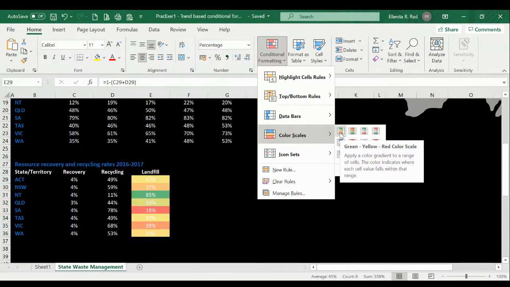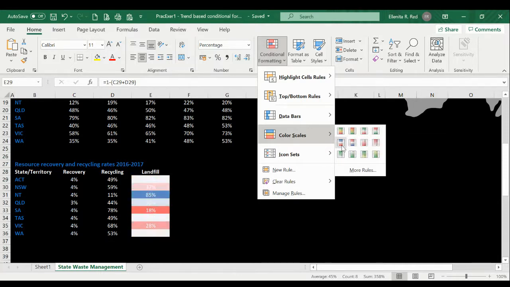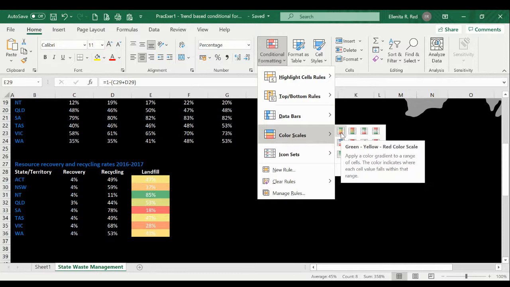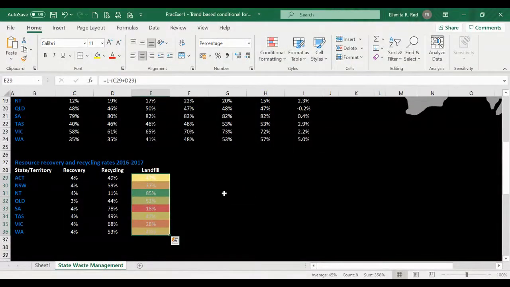So as you can see, when I hover onto the first, it says it's green, yellow, red color scale. So green is the highest score, or the highest score will be highlighted with green color, and then the lowest score would be in red color. Whereas in red, yellow, green color, the highest percentage would be colored red, and the lowest percentage would have green color, and so on. So you can just select any that you want. In this case, I'll be just selecting the first one. Okay, so as easy as that.